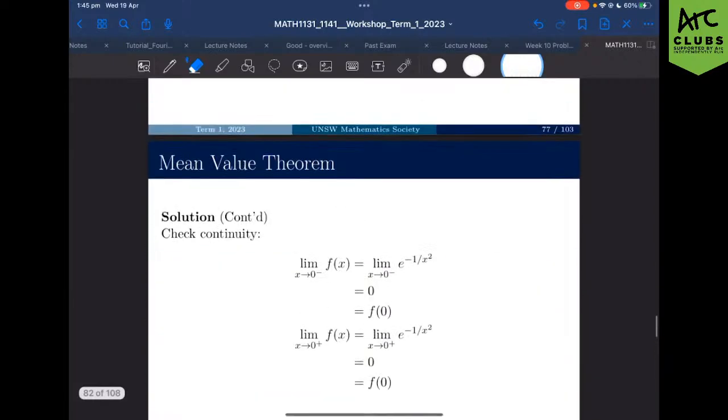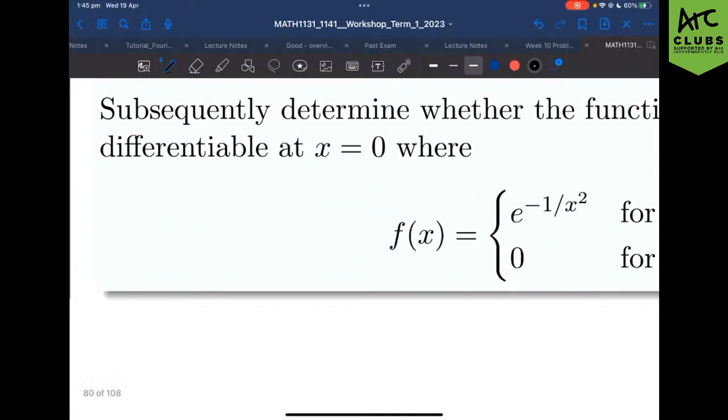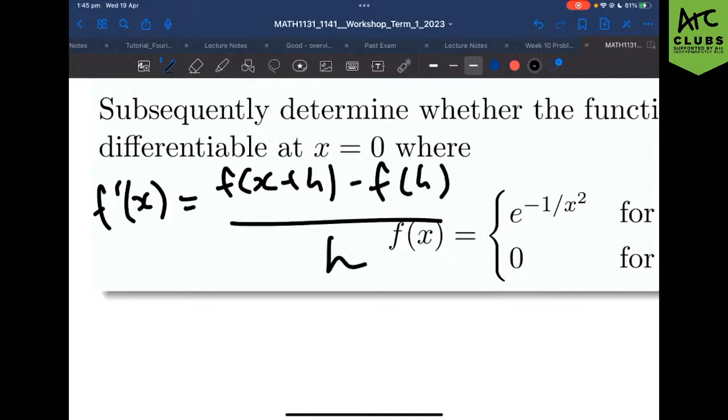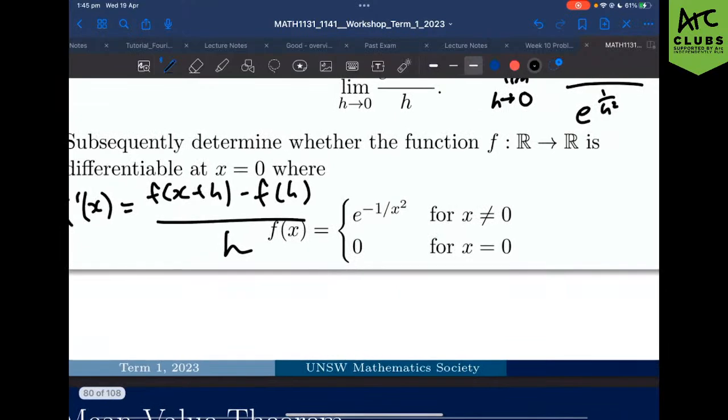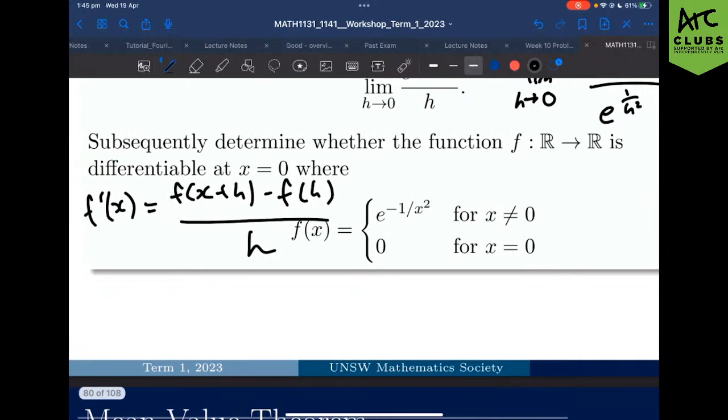But to check differentiability, I want to recall this. The derivative of something is always going to be f(x plus h) minus f(x), all on h. These are things we should probably all know from high school. But if I'm checking it for x equals 0, yep, x equals 0?